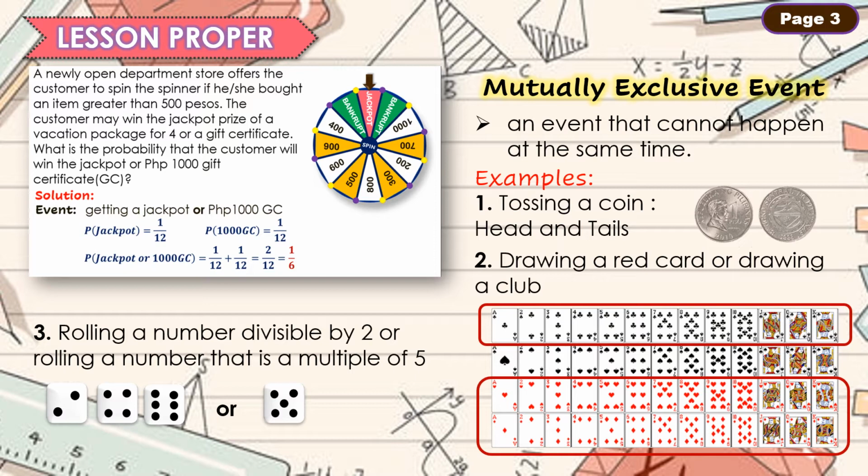Hindi pwedeng itong dalawang event na ito ay mangyari ng sabay sa isang roll lang ng die. So this is mutually exclusive event. Meron kang dalawang event in one experiment, pero hindi pwedeng maging resulta o mangyari ng sabay.